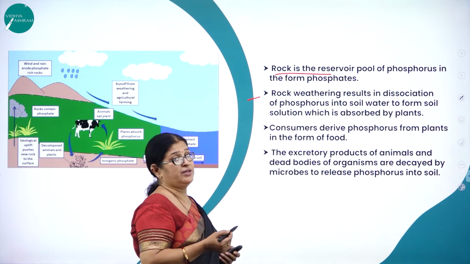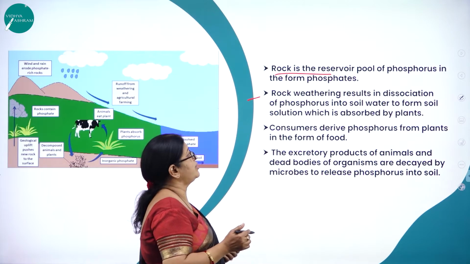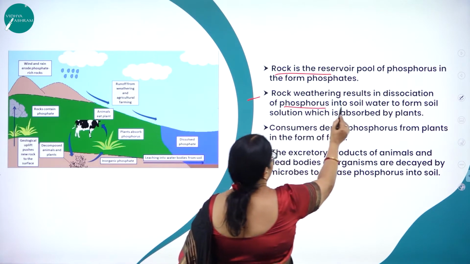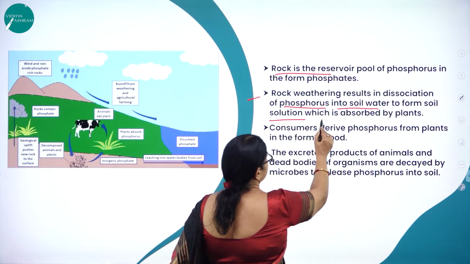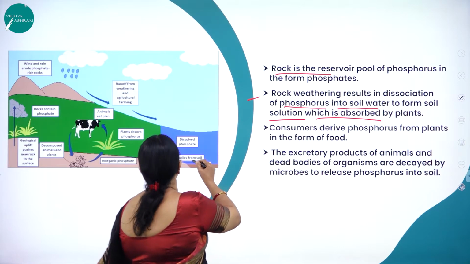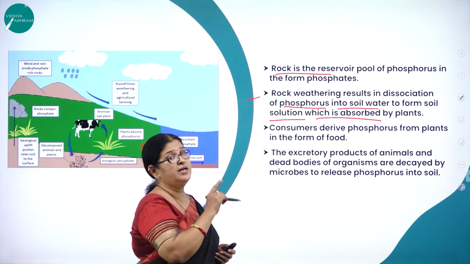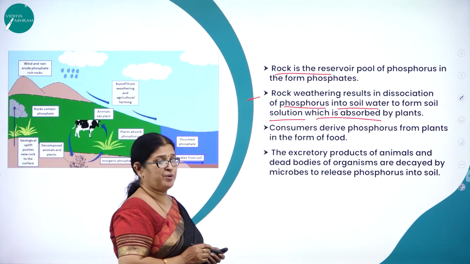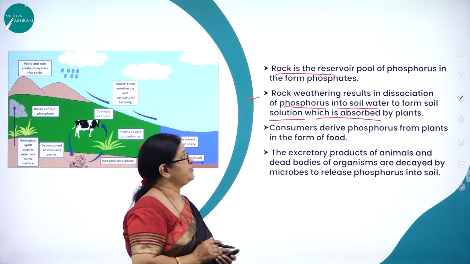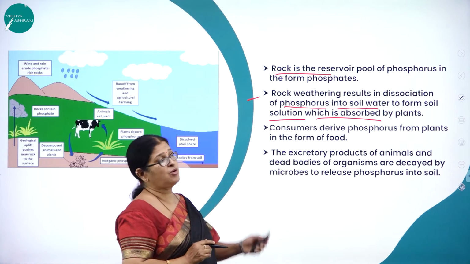Then rock weathering, the rock weathering results in what?